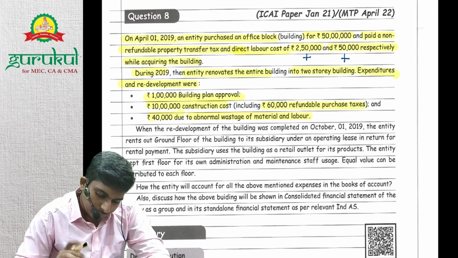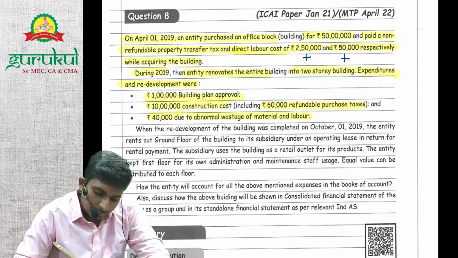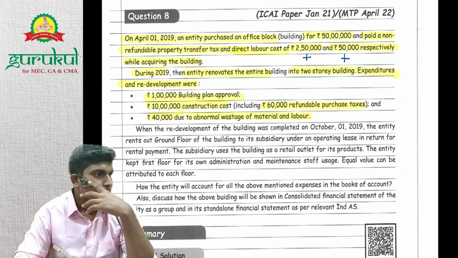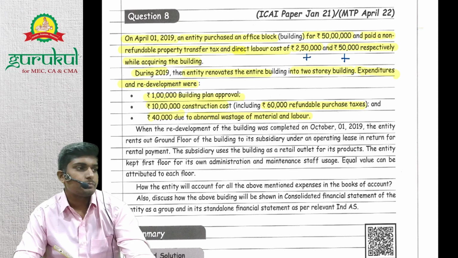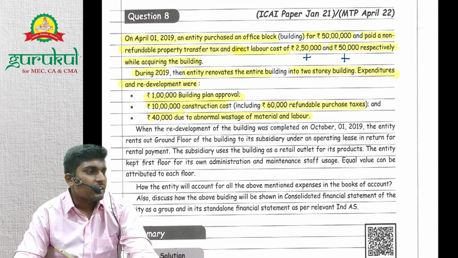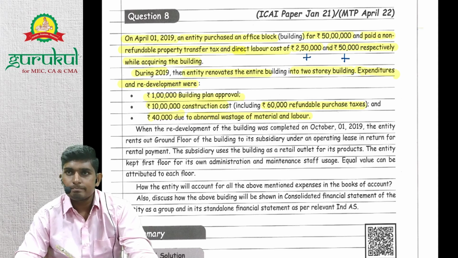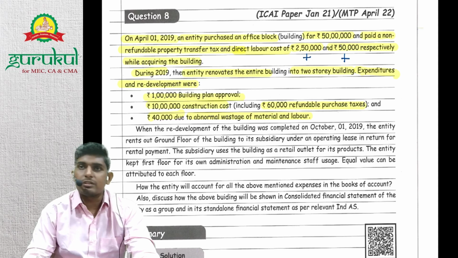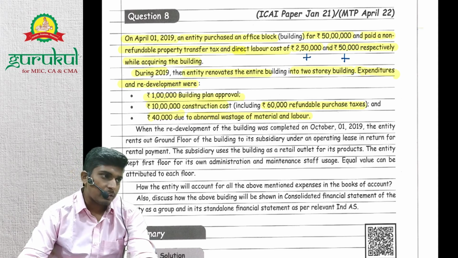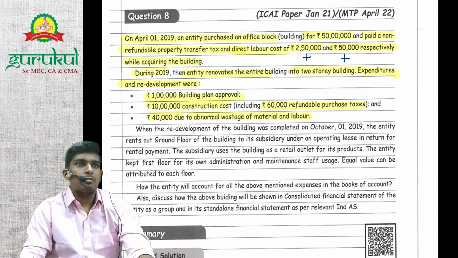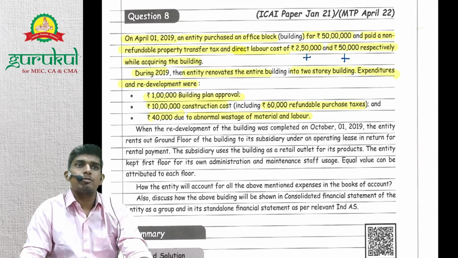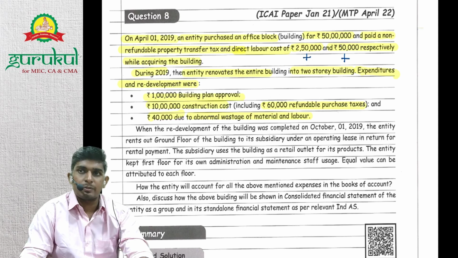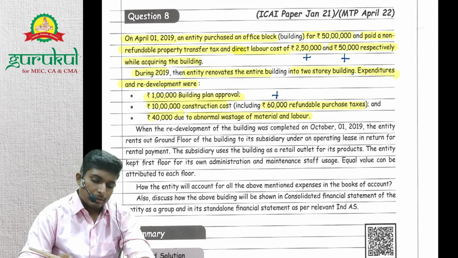So whether this building approval cost needs to be added. Are they subsequent expenditure? Yes, they are subsequent expenditure. They are renovating the building, right? So whether this cost needs to be capitalized. They are necessary for the building to get into the position required by the management, right? So it will be added.